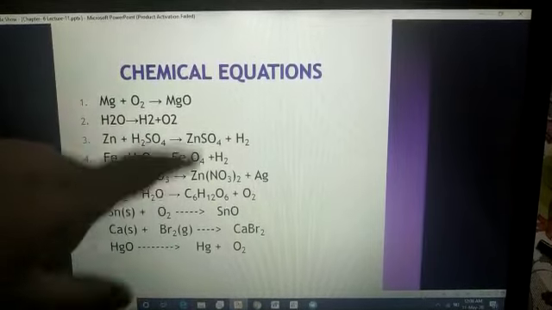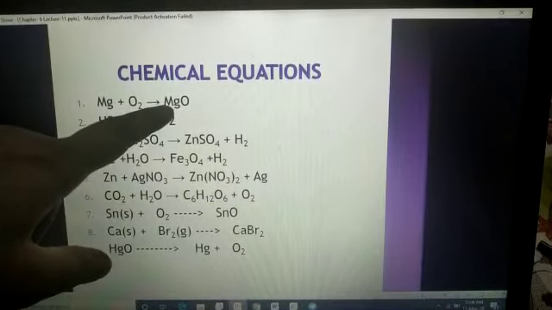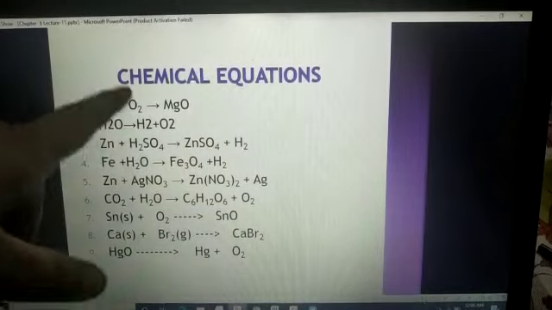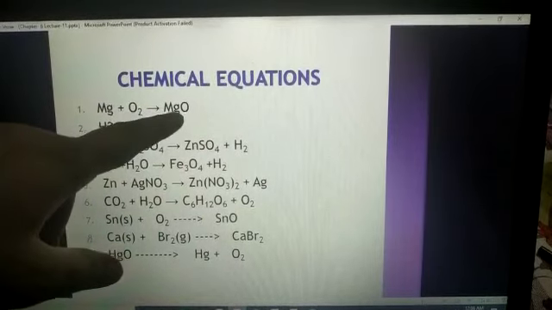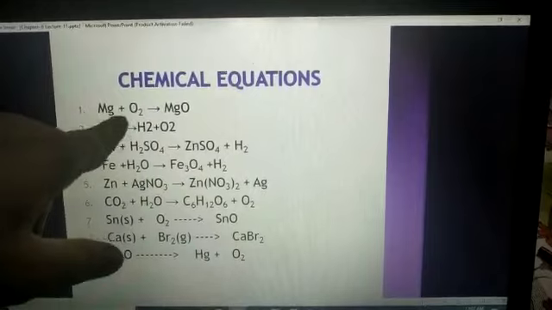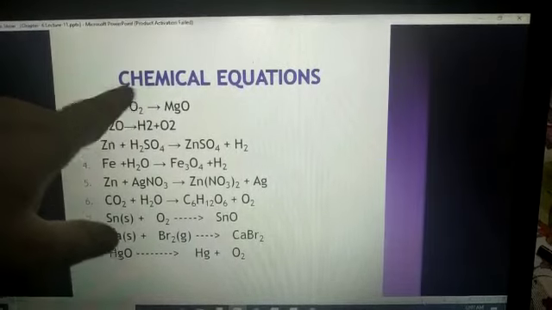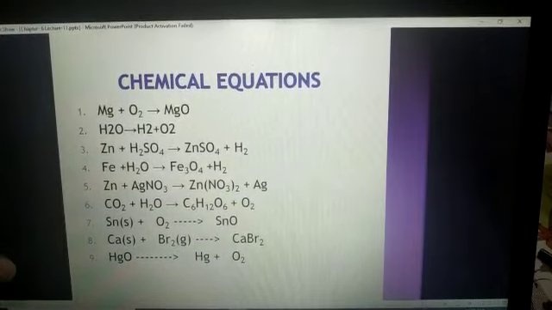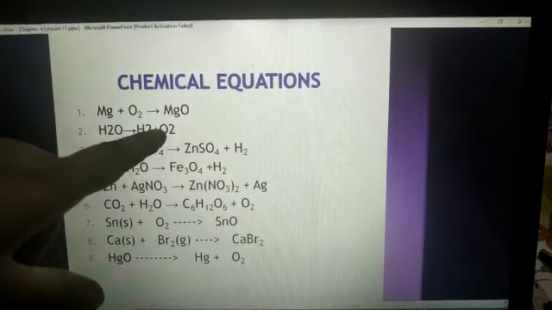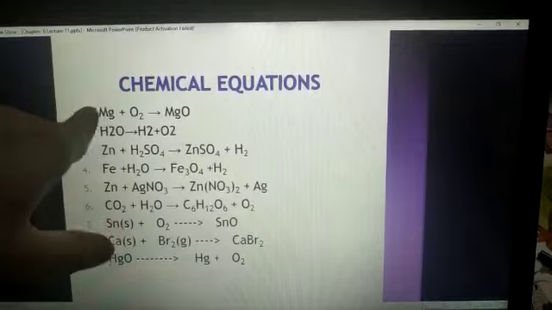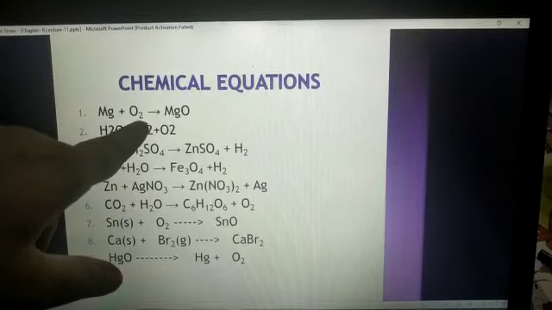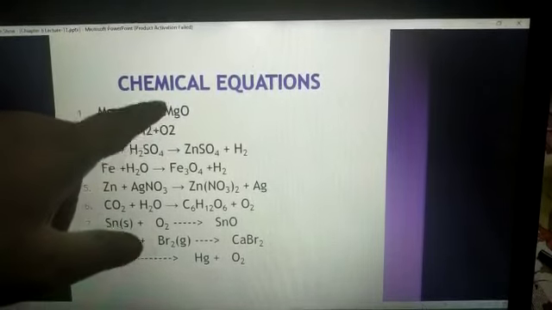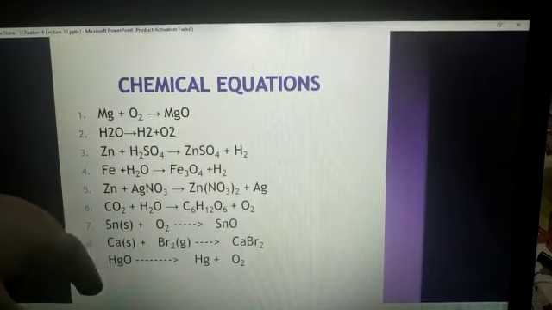Okay students, so the formula of magnesium oxide is MgO, but here oxygen atom is 1 and in the reactant side oxygen atom is 2. It means the reaction is unbalanced. Okay, so you have to balance the reaction by putting some number before that.